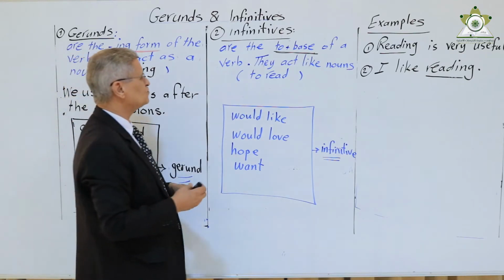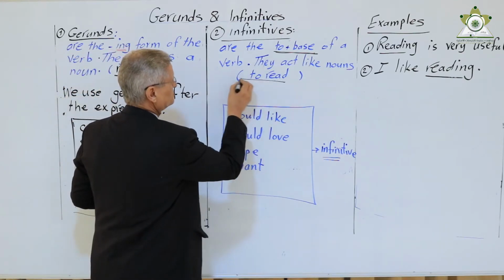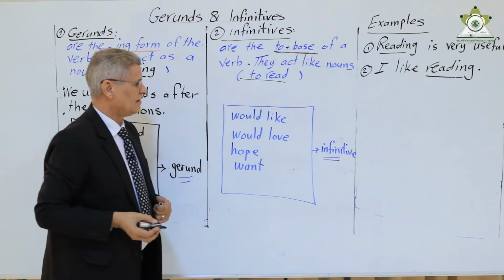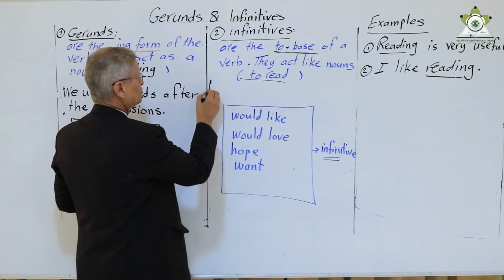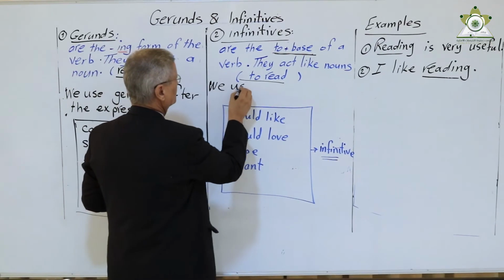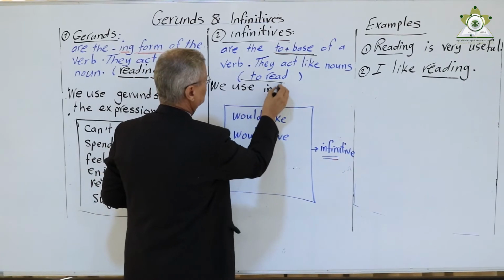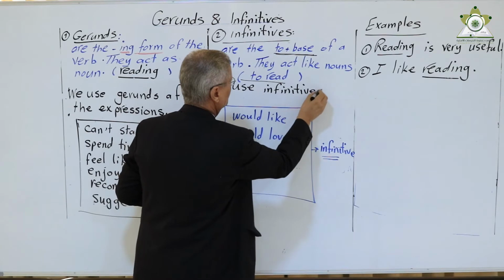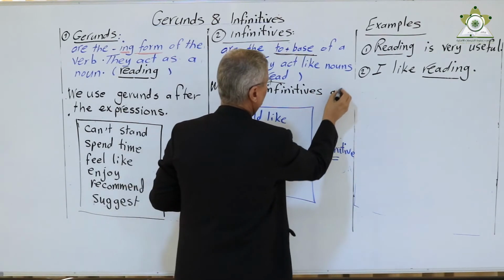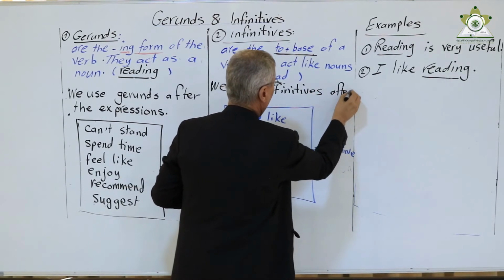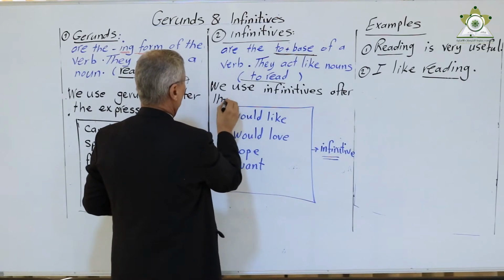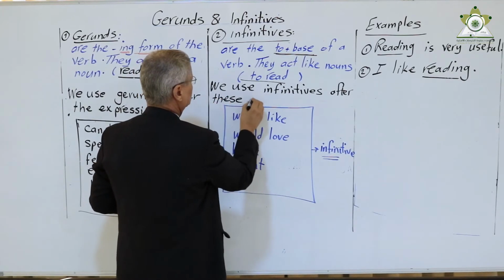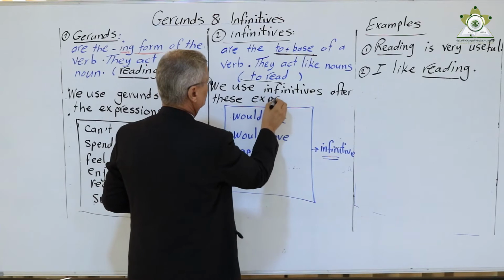For example, to read. Here also we use infinitives after these expressions.